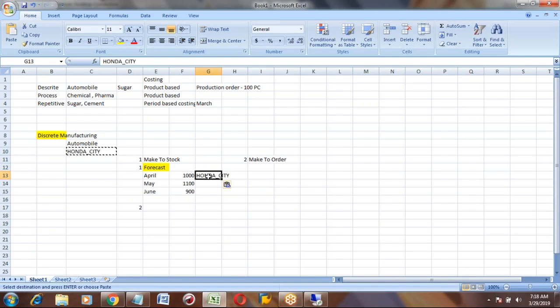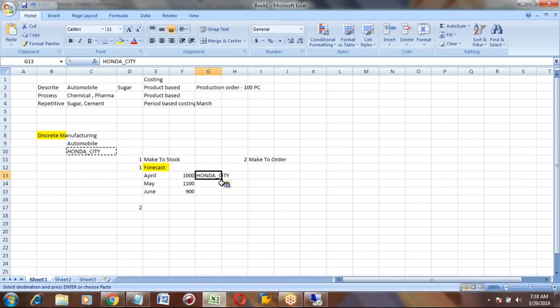you need planning to manufacture this Honda City. To assemble the car, you need the body, tires, glasses, engine, and small parts like bolts and nuts.